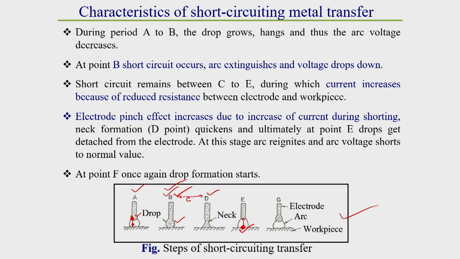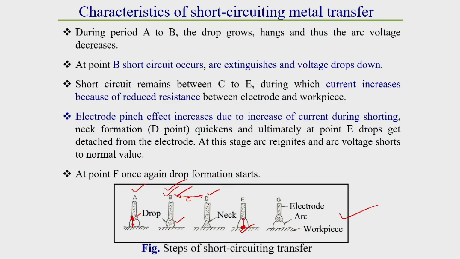One thing you can observe here is that all the steps I elaborated take only a few microseconds, because the short circuiting frequency is around 20 to 200 drops per second. If the drop transfer rate is, let us say, 100 per second, all these steps represent only a single droplet transfer time, taking place within 1/100 second, that is 0.01 second.